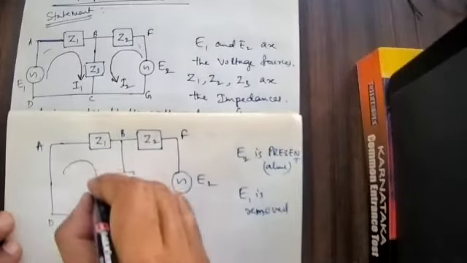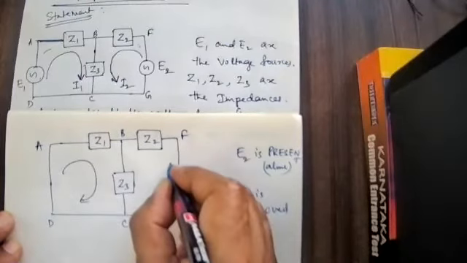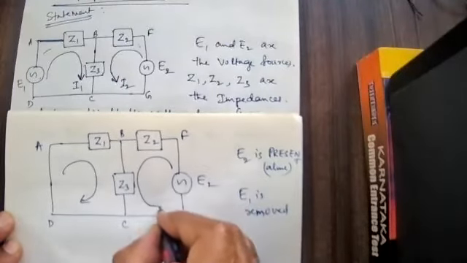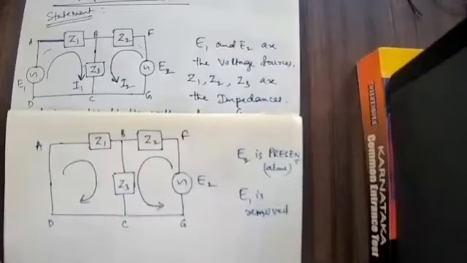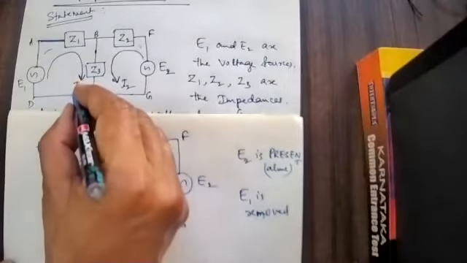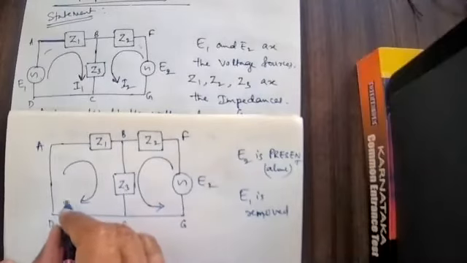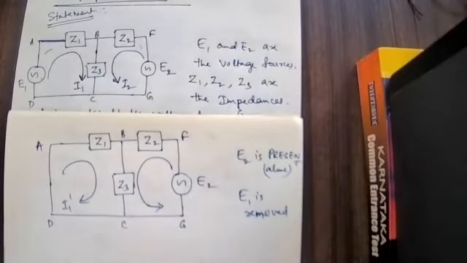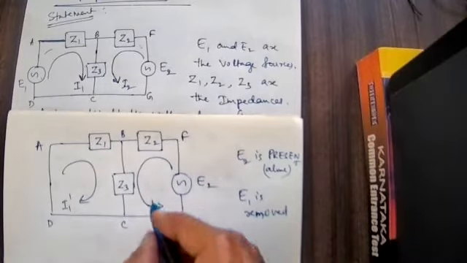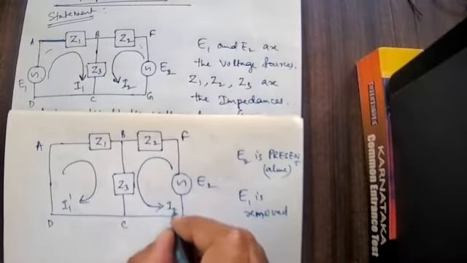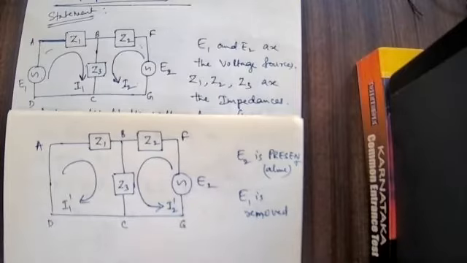Here the current directions I have taken as it is. Here I have taken I1 and here I2. But here I cannot take I1 dash or I2 dash, because I have already chosen I1 dash and I2 dash.